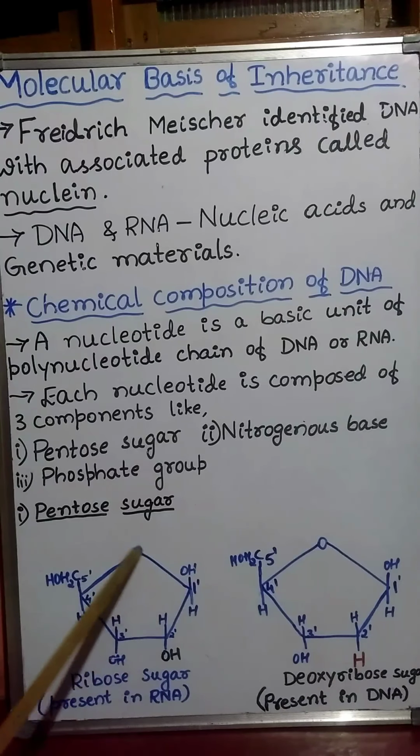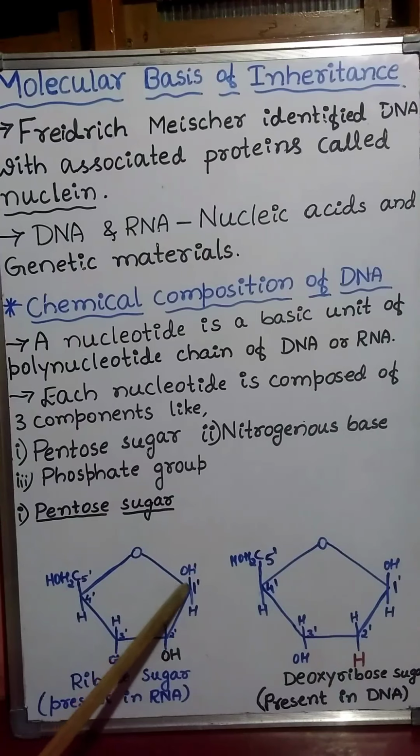In this diagram, you can observe that in the pentose sugar, 5 carbon atoms are present: 1, 2, 3, 4 and 5.